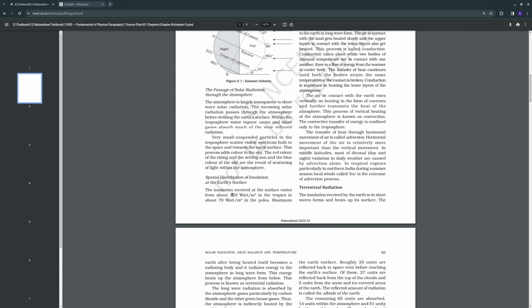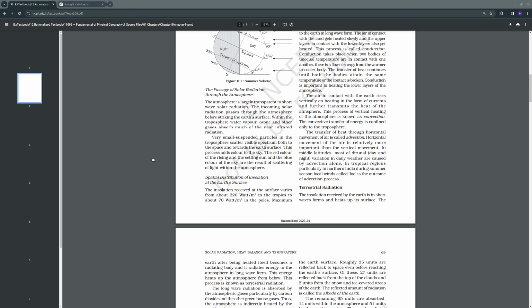Similarly, if you see the last one, infrared waves are a part of the visible spectrum of electromagnetic waves of solar radiation, that is wrong. It's not part of the visible spectrum. That is one basic piece of information: you cannot see infrared with your naked eye. So this option is again wrong.